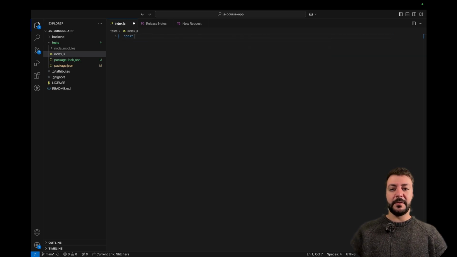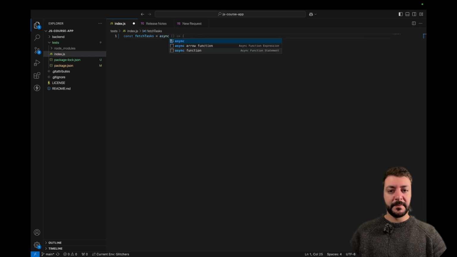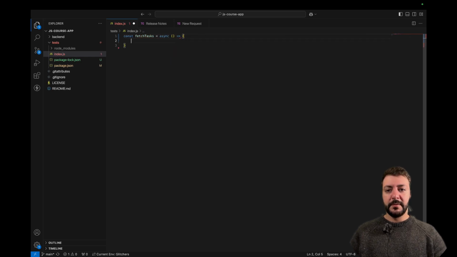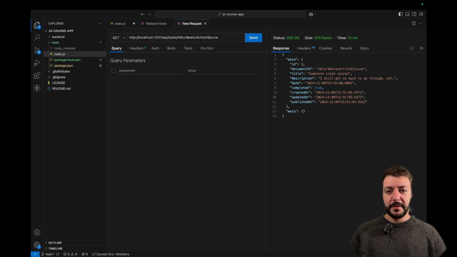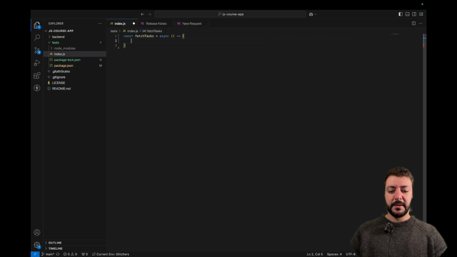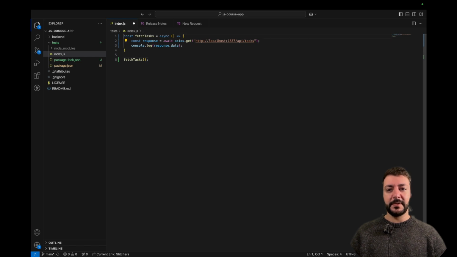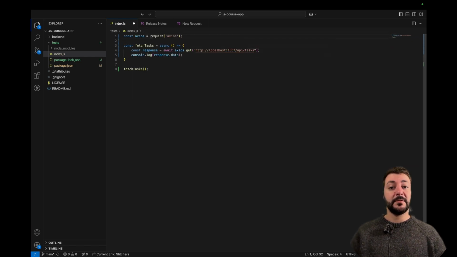So here we're going to create a new function, which is our fetchTasks function, which is going to be an asynchronous function. And in here, we're just going to go and request this. So we're going to go const response equals await axios.get, and we're going to get this. And then we're going to console log response.data. That's it. And then we call fetchTasks. Obviously, we don't have Axios, so before we do this, we need to import Axios. const axios = require('axios').